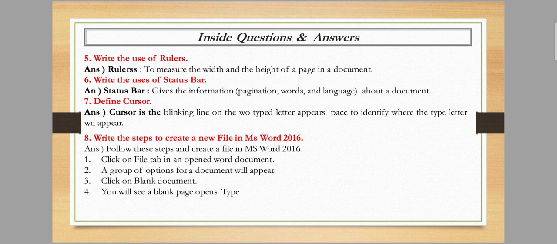So these are the total 8 questions. All of you need to write these question answers in your computer copy, and also read the book chapter carefully for better understanding of the topic. In my next video, I will continue this chapter. I hope that all of you have already written and learned the first two chapters' question answers, and also write the inside and outside exercise question answers in your computer copy.